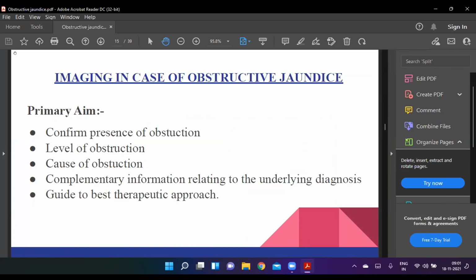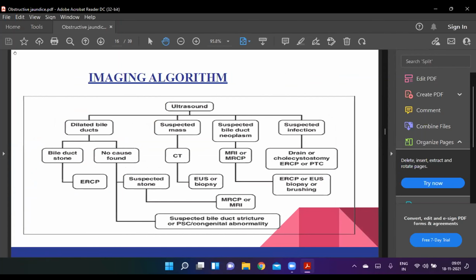Now, imaging in case of obstructive jaundice. The primary aim of imaging is to confirm the presence of obstruction, level of obstruction, cause of obstruction, complementary information relating to the underlying diagnosis, and guide to the best therapeutic approach. Imaging algorithm: first and foremost, we go for the ultrasound, and we look for the dilated bile duct, suspected mass, suspected bile duct neoplasm, or suspected infection. If there is a dilated bile duct, it may be due to a bile duct stone or no cause found.